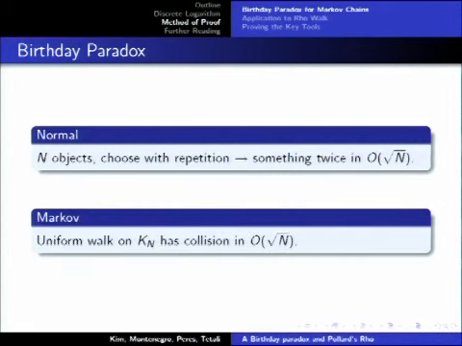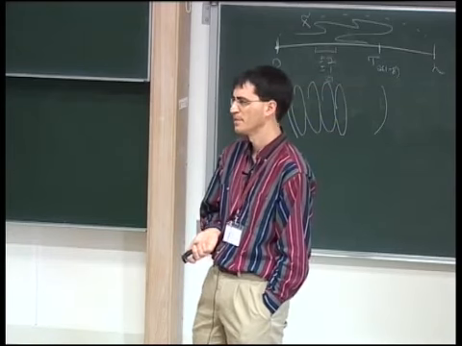We can rewrite this as a Markov chain. Imagine that we have a complete graph, and at every step, we transition to any state equally likely. Well, this is really just the same thing that was just discussed. So the birthday problem tells us that after order root n steps, we'll eventually get back to some place that we've been before.